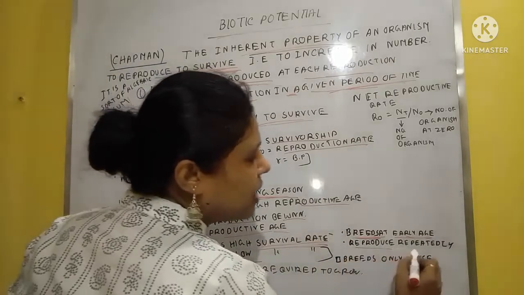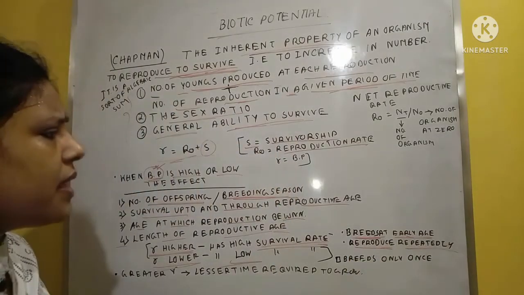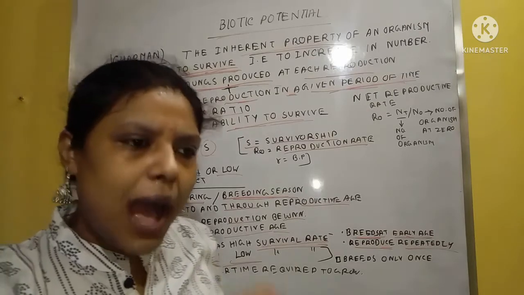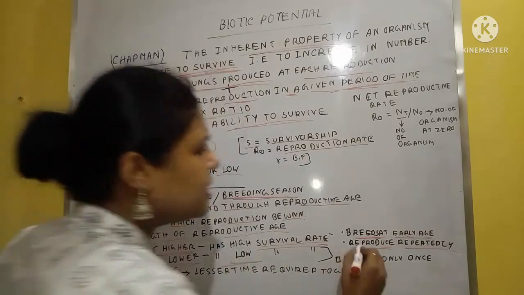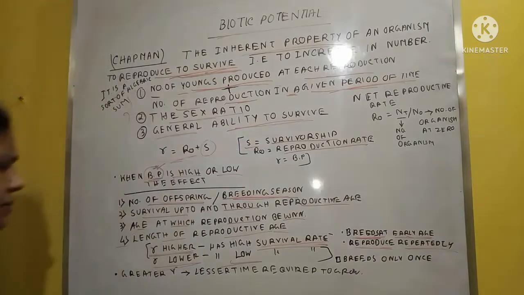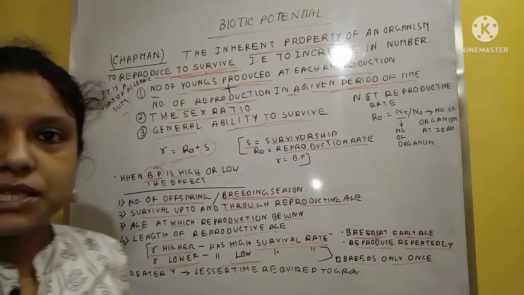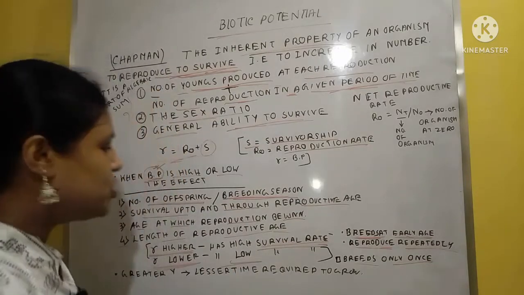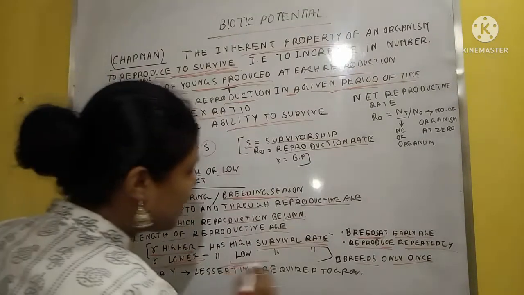Second one, they reproduce repeatedly. It's very simple: if the breeding season starts at an early age, then over the lifespan of those individuals, they reproduce repeatedly. But when R becomes lower, they breed only once. If the individuals of a particular species can breed only once, or can breed only after getting maturity, in that situation obviously R becomes lower. And as R is lower, the survival capacity is also lower.